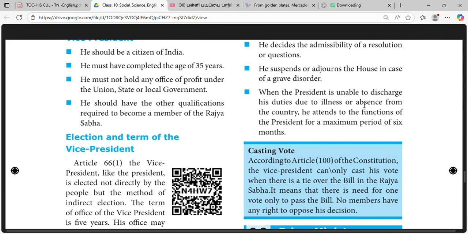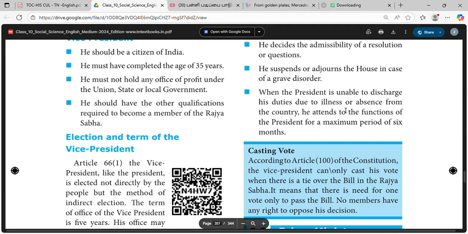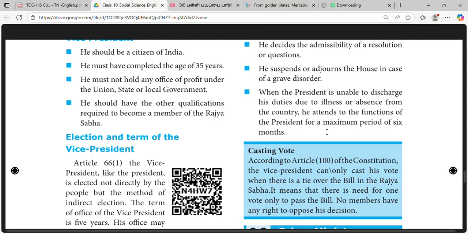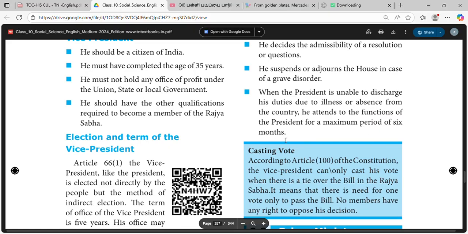When the President is unable to discharge his duties due to illness, the Vice President performs the functions of the President for a maximum period of 6 months.